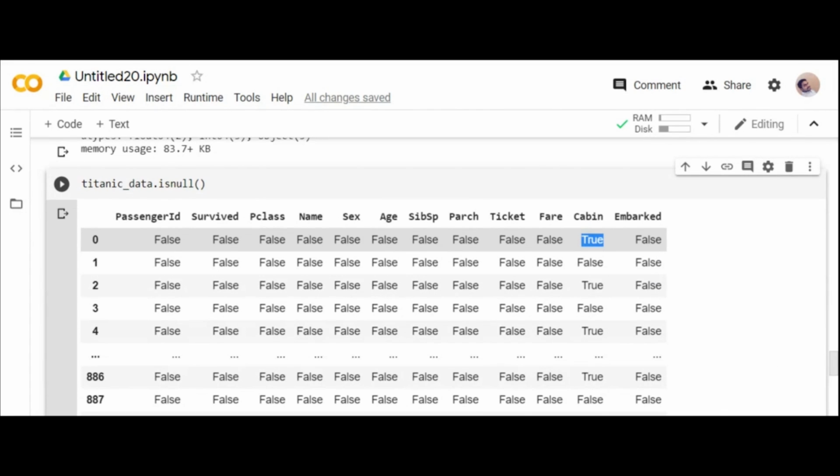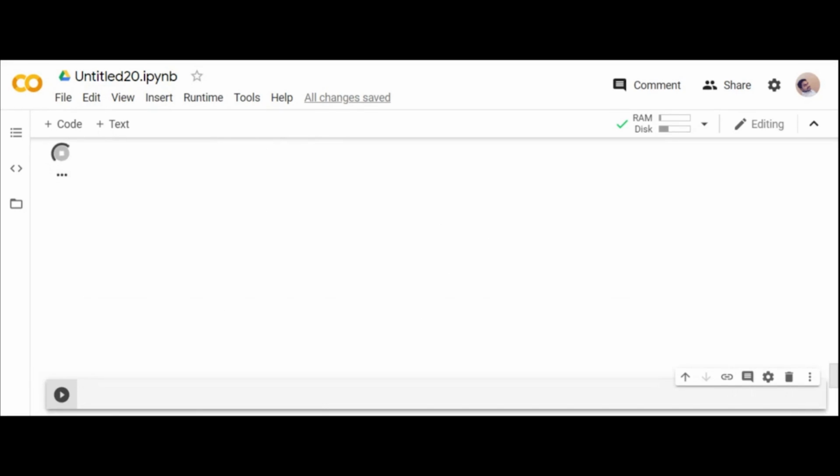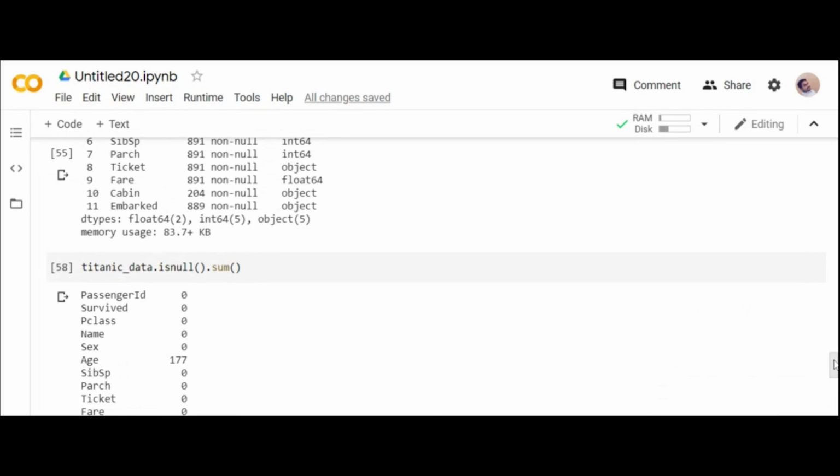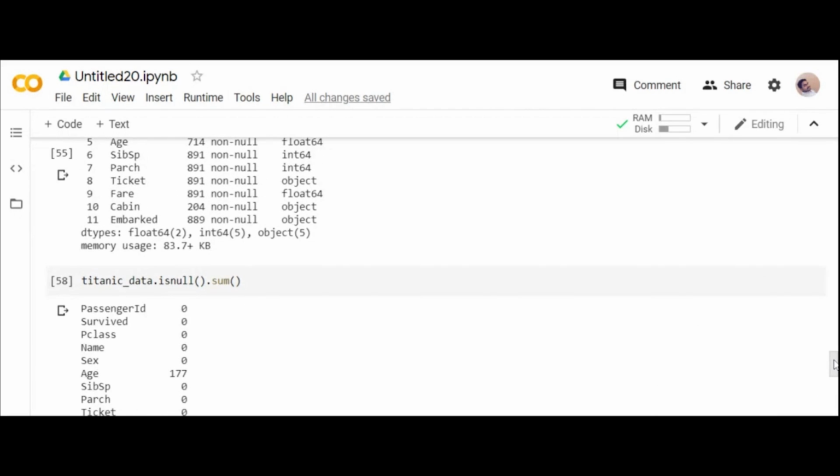So that is not my case, right? I want to see how my data is present. So isnull dot sum, individual columns, gives the number of missing values. Info will give you the complete information of your data, including your data types, your missing values, your column names.